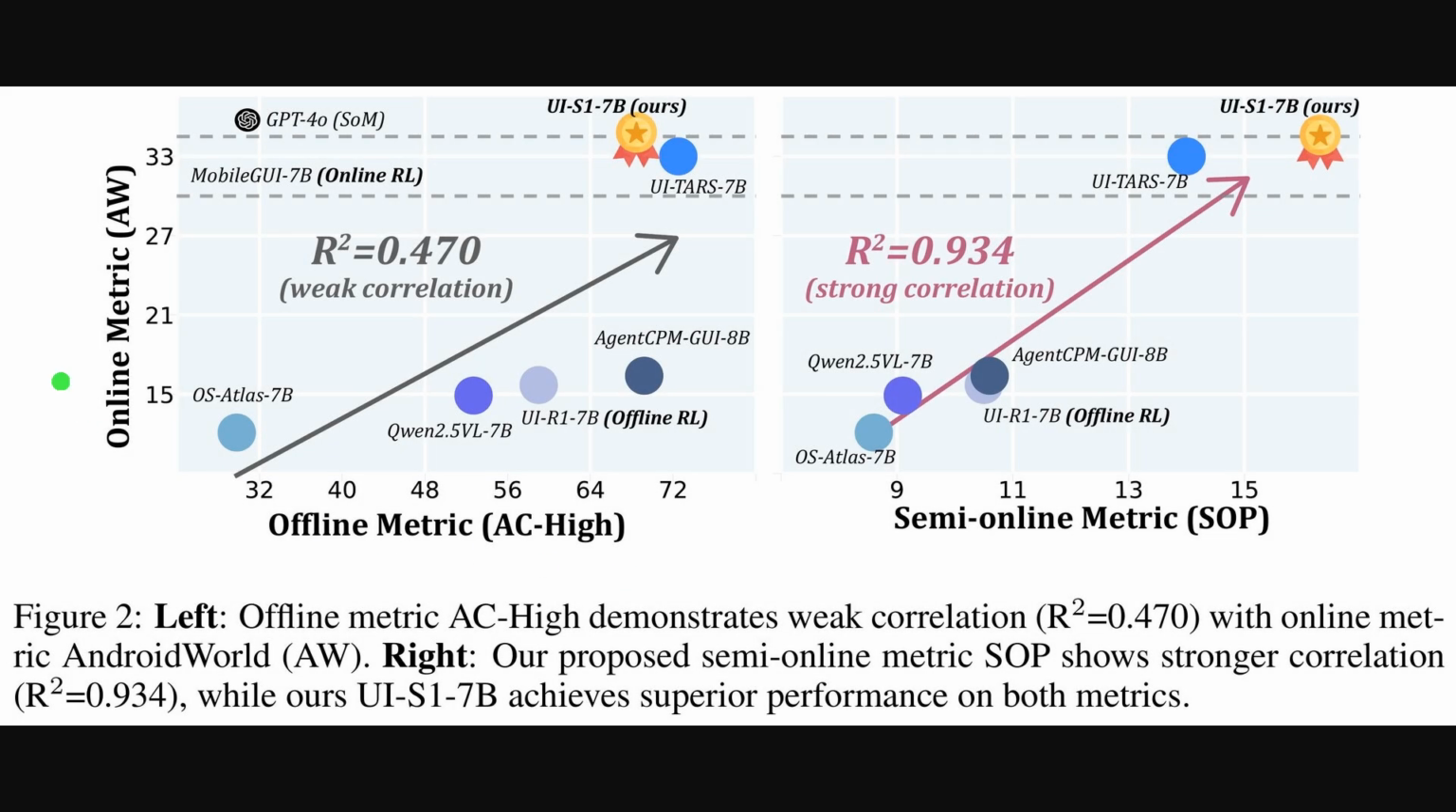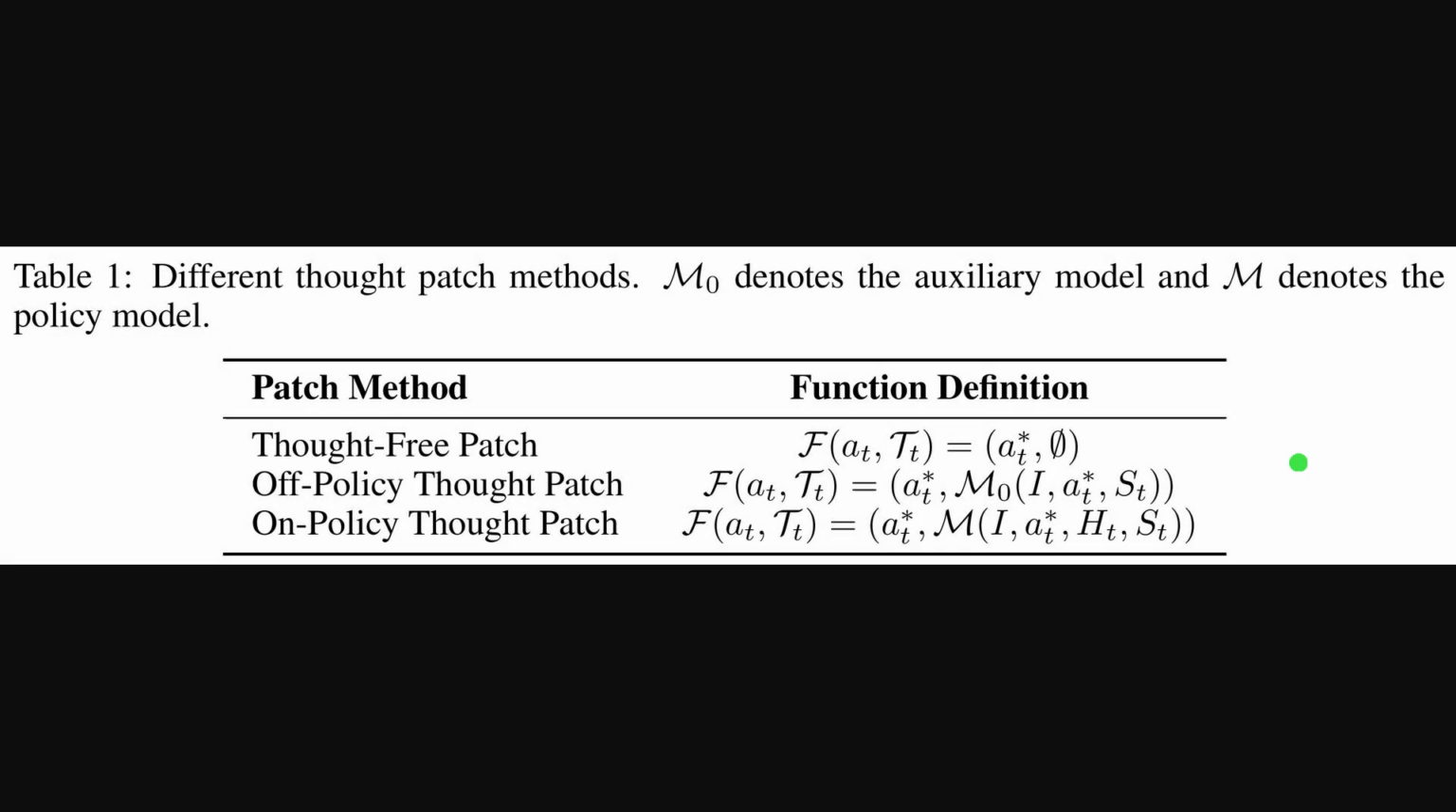Figure 2 shows that the semi-online performance metric tracks true online success much better than a traditional offline score. Semi-online performance means testing while preserving the model's own history, so evaluation mirrors live rollouts. The left panel highlights weak alignment between the offline AC high metric and Android World, which misleads selection. The right panel presents a strong, near-linear relationship for semi-online performance, so model ranking stays consistent, and UI-S1 lands near the top.